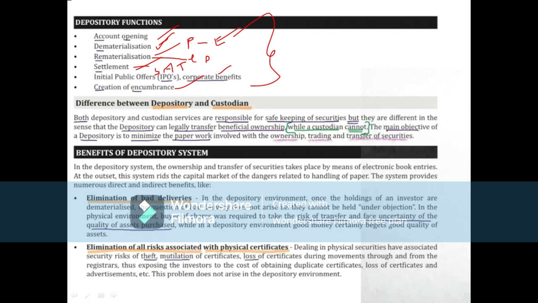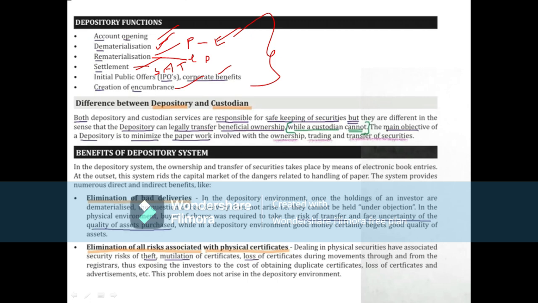The primary market is considered the IPO. In that case also the depository acts. Next, corporate benefits and creation of encumbrance: if it wants to go for loans, pledging, in that case also this depository acts. So these are all the functions regarding the depository.